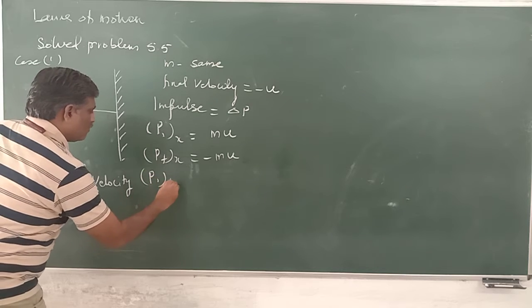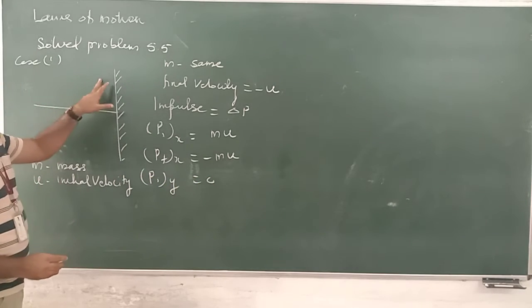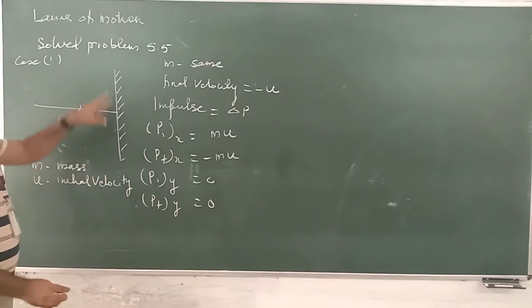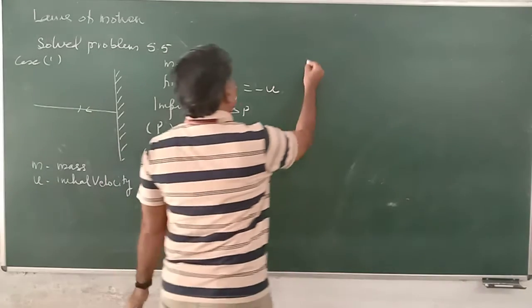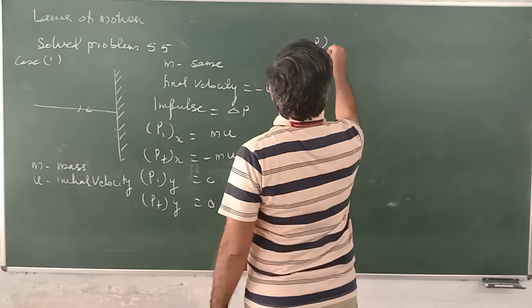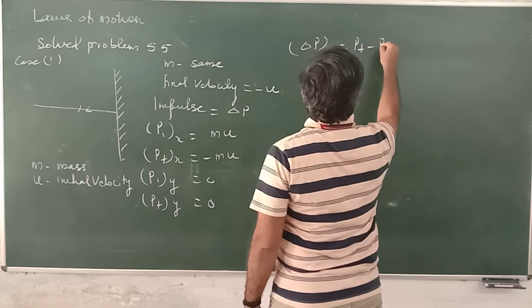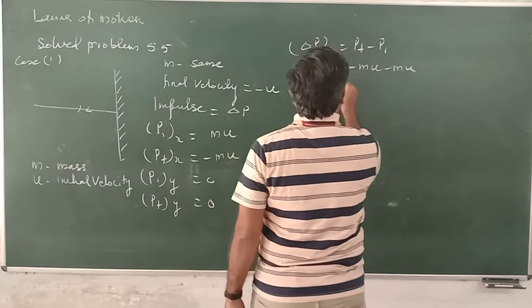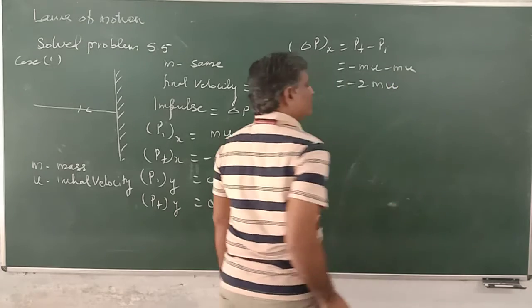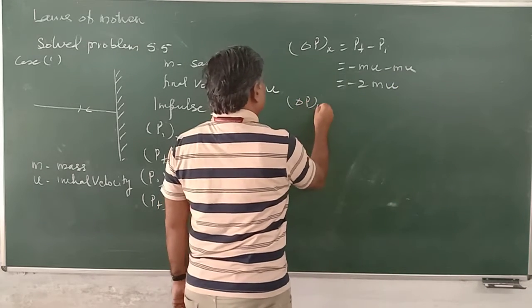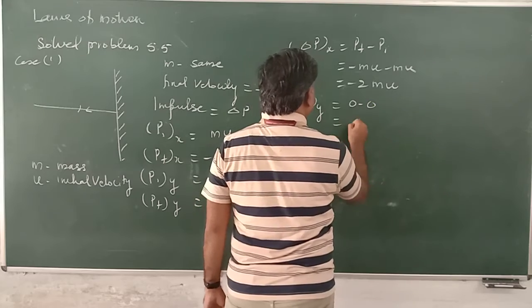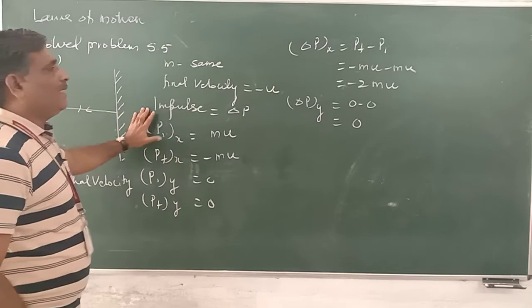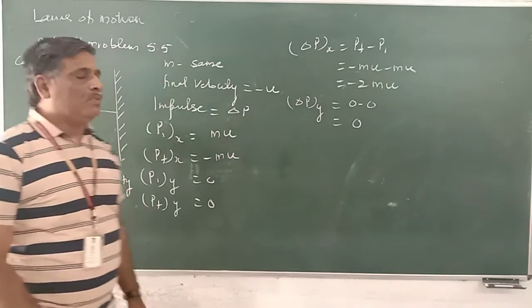P initial along the y-axis is 0. No component of velocity. P final along the y-axis is equal to 0. No component of velocity along y. Therefore, delta P along the x-axis is equal to P final minus P initial, minus mu minus mu, which is equal to minus 2mu. Delta P along the y-axis is equal to 0 minus 0, which is 0. So the change in momentum is the impulse, and that is minus 2mu here.